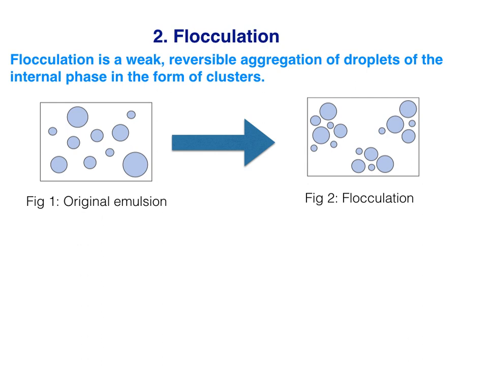As these are separated by trapped continuous phase, that's why in the definition it is said to be weak aggregation or weak association of droplets. These floccules can be redispersed by mild agitation such as shaking of the container. That's why it is said to be a reversible process. Every droplet in the floccule retains its individuality.